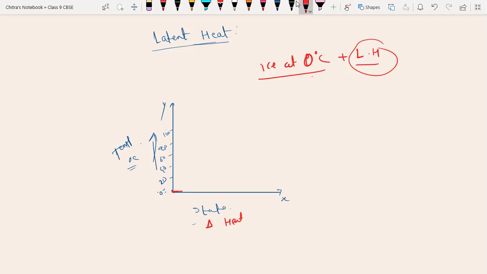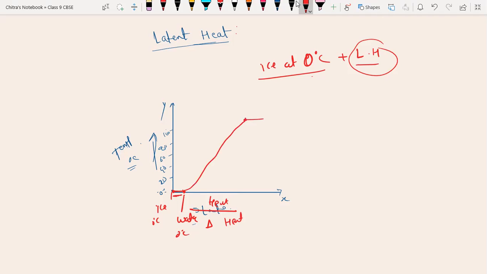So I'm taking heat here. First, from here we have ice at 0 degrees Celsius, and here we have water at 0 degrees Celsius. So that much amount of heat is going to be absorbed. Then ice will convert into liquid, but the temperature will not change there. After conversion of solid into liquid, the temperature will rise up to 100 degrees Celsius.